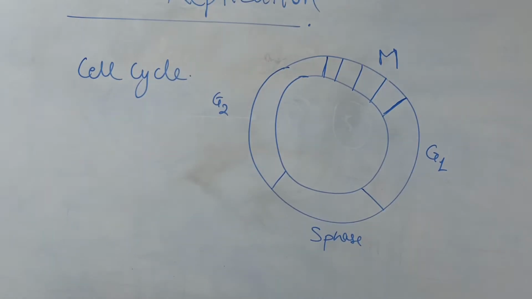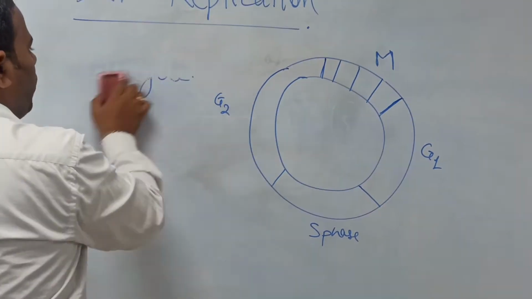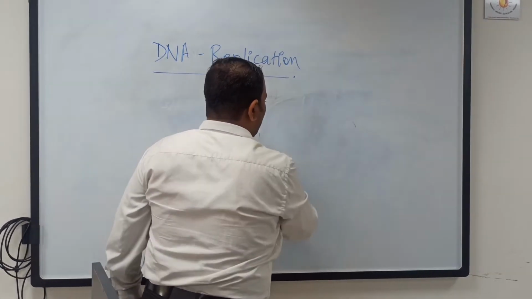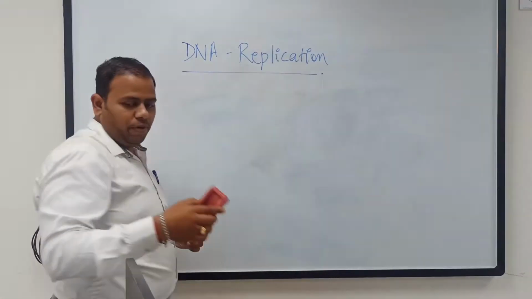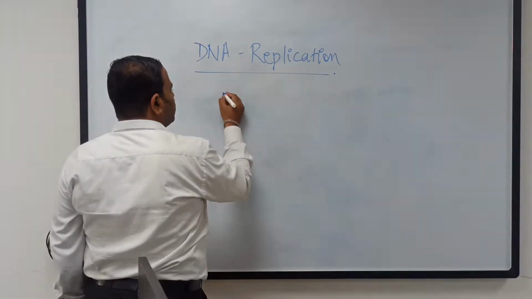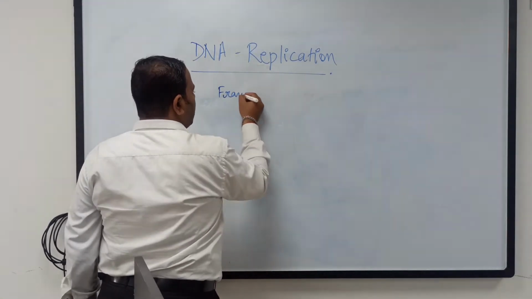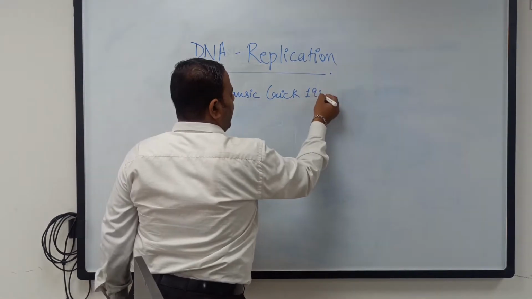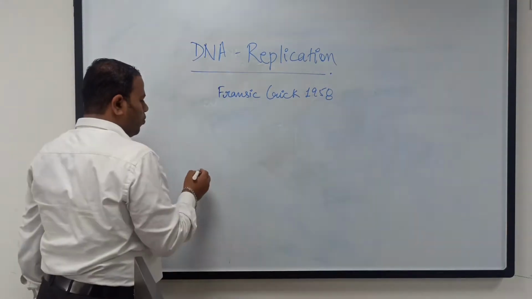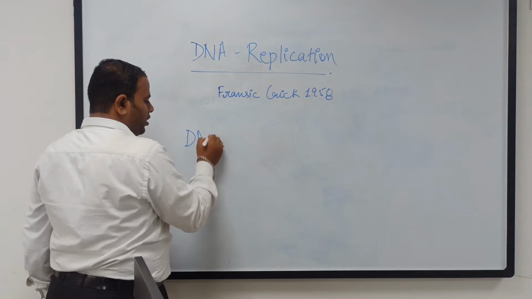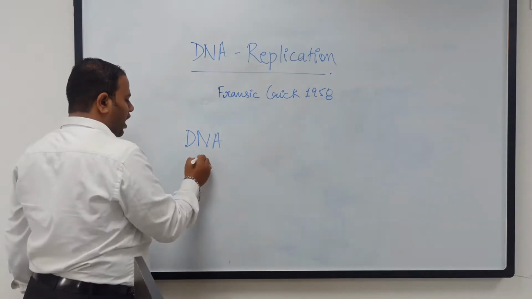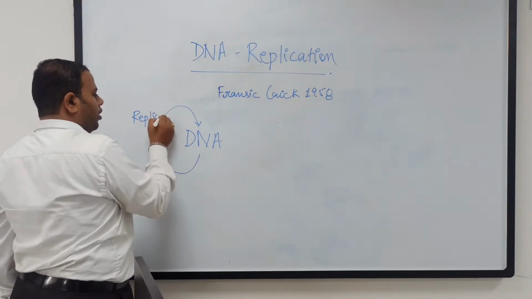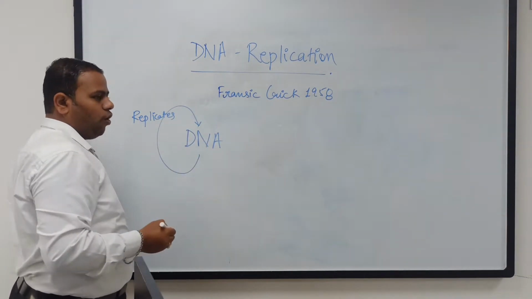Okay, so now let's see what the principle of the central dogma is and where replication stands in it. You know that the central dogma is a principle of gene expression that was given by the scientist Francis Crick in 1958. What does the central dogma say? The central dogma tells us that it is the DNA at the start which begins the replication and replicates itself to form the DNA of the new organism.